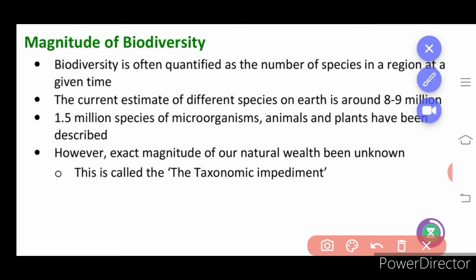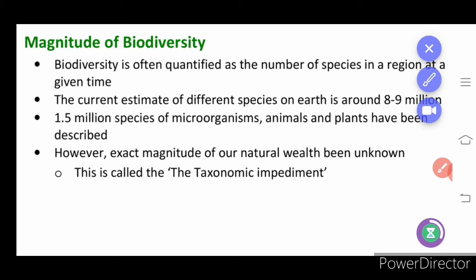Next we have magnitude of biodiversity. Biodiversity is often quantified by the number of species in a particular area. The current estimate of different species on the earth is about 8 to 9 million. About 1.5 million species of microorganisms, animals and plants have been described. Others are not yet described, and the exact magnitude of our natural wealth is unknown. This is called taxonomic impediments, which we do not know and which is yet to be described.